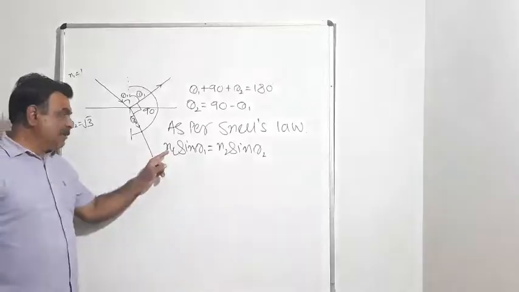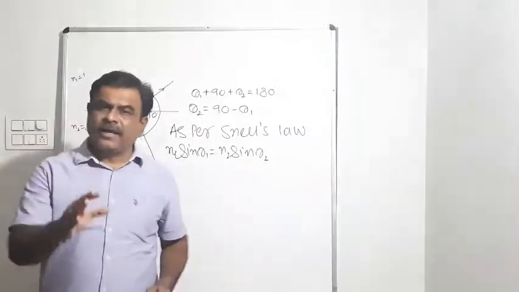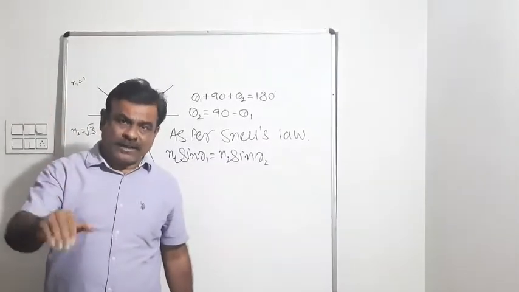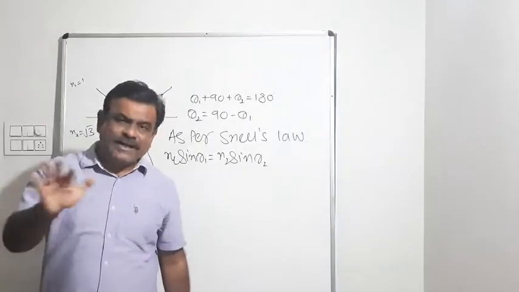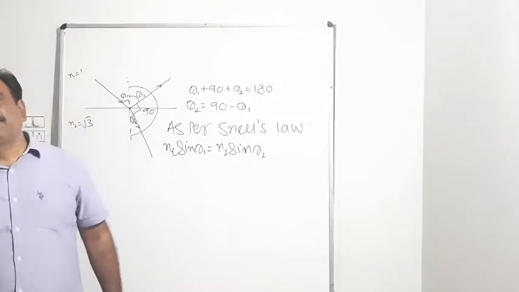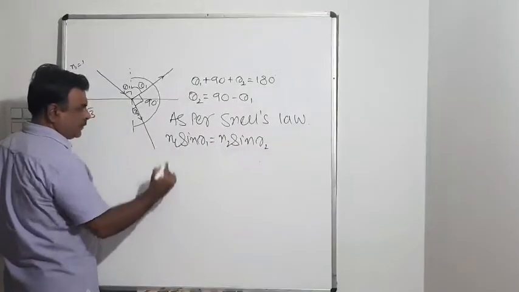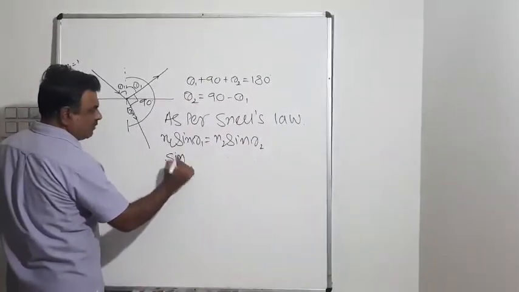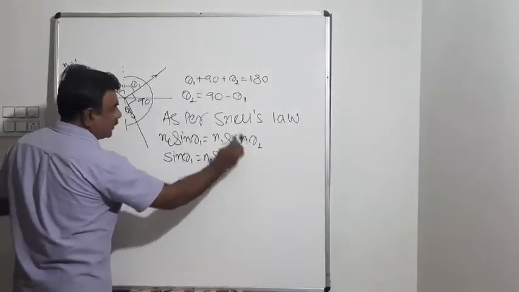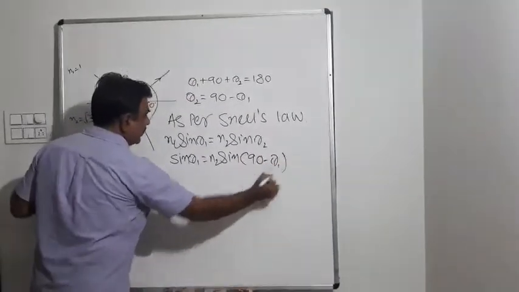Here I have already specified n1 as 1, but in ray optics, if it is not specified, you take n1 as 1, meaning if a light ray is incident on a glass plate or on water, then from which medium? It is from air. So if not specified, you can take the first medium as air. So n1 is 1, n2 is root 3. Taking n1 as 1, what is left? Sine theta 1 is equal to n2 sine theta 2. Now theta 2 I can replace with 90 minus theta 1.